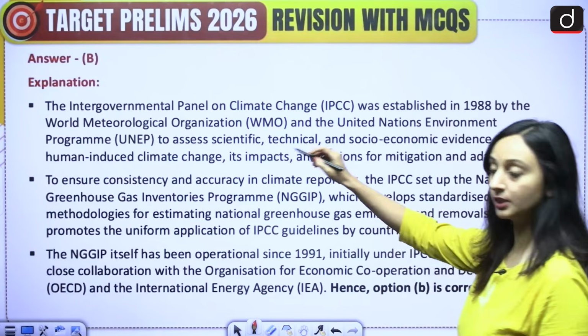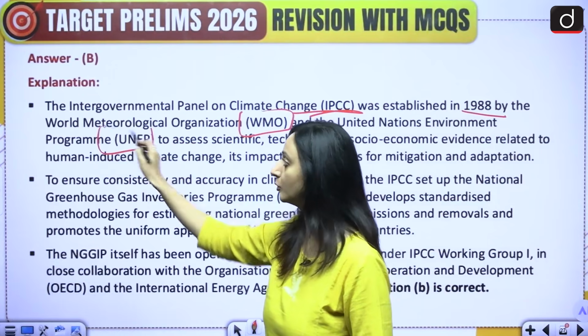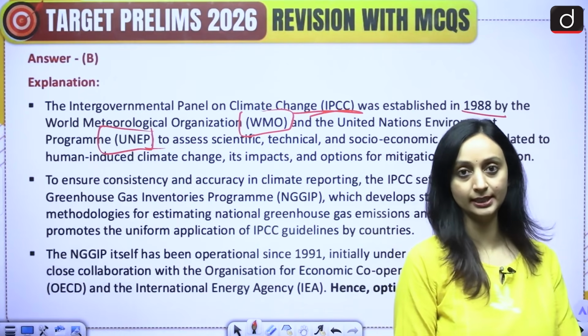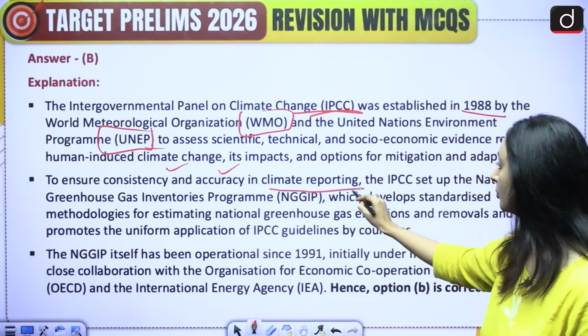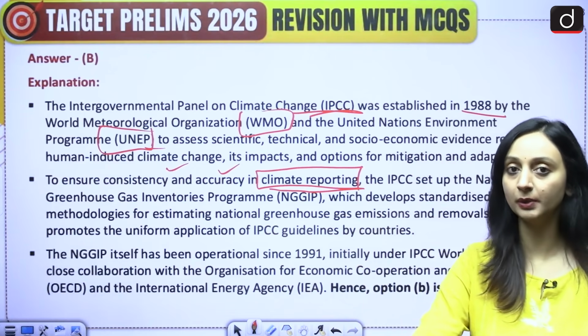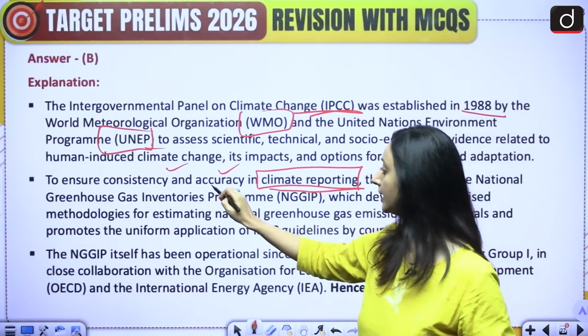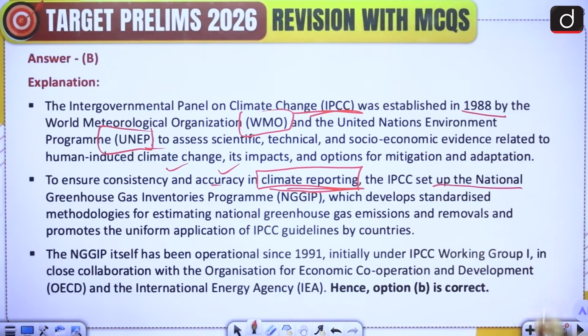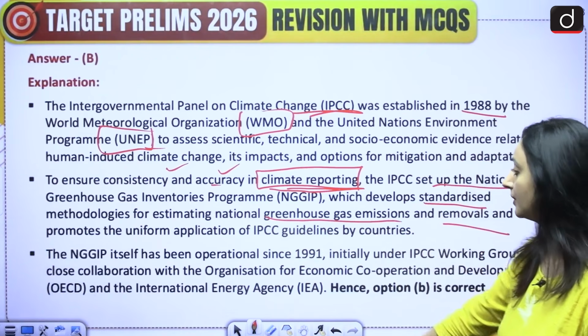Okay, so IPCC was established in 1988 by the WMO plus UNEP. WMO plus UNEP together formed the IPCC. And under IPCC, in order to ensure consistency and accuracy in climate reporting, we'll have to report, right? We'll have to report how many emissions are happening country-wise and what our reduction targets and global targets going forward should be. So proper climate reporting has to happen. And to ensure consistency and accuracy in that climate reporting, IPCC set up the National Greenhouse Gas Inventories Program, which develops standardized methodologies for estimating national greenhouse gas emissions and removals and promotes the uniform application of IPCC guidelines by the countries.